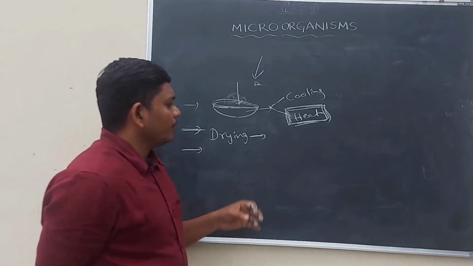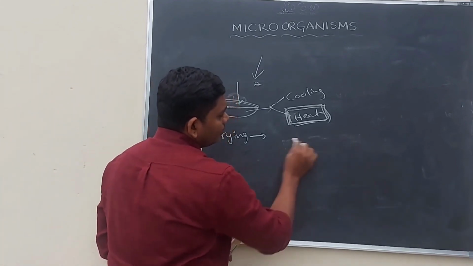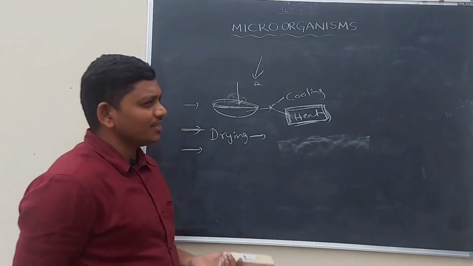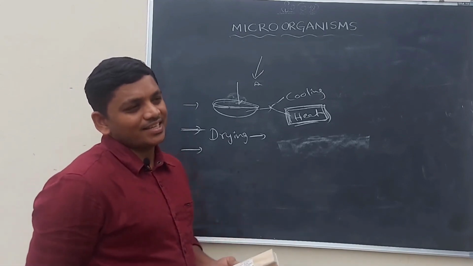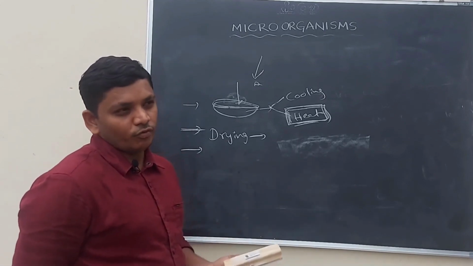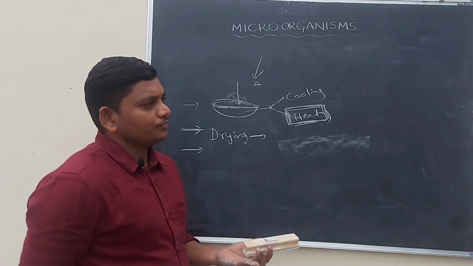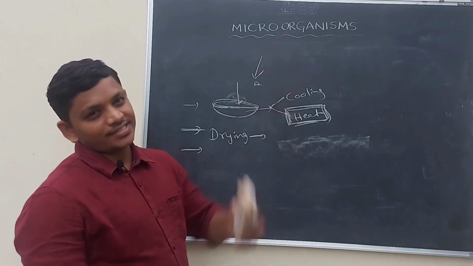In this way we dry the food material by keeping it in the sunshine. For example, fishes, pulses and fruits: dry fruits, dry fishes and dry nuts. So these are all dried with the help of the sunshine.